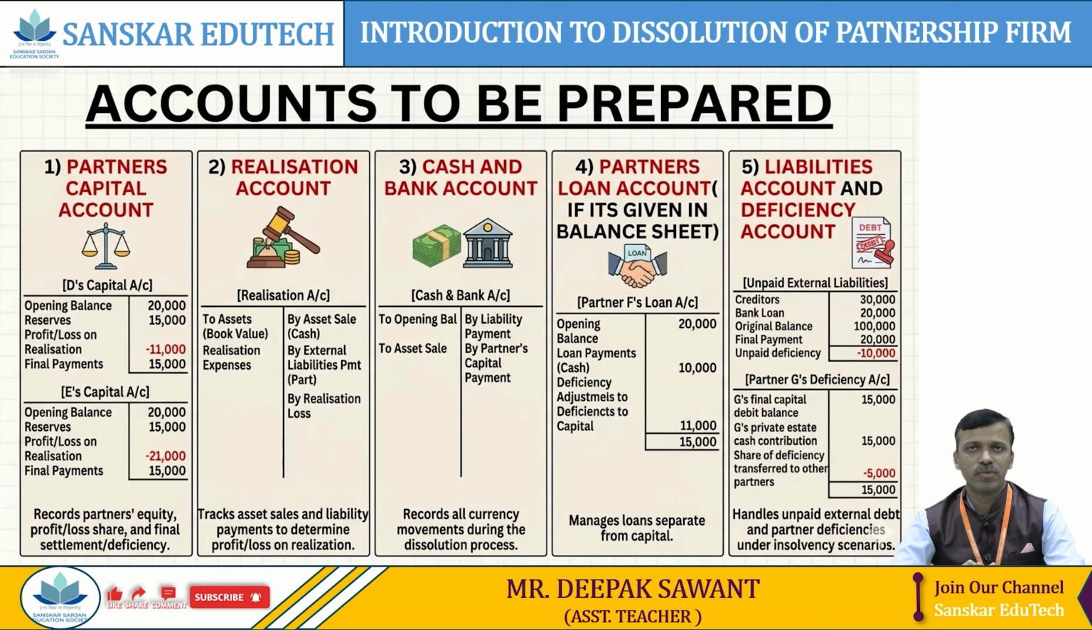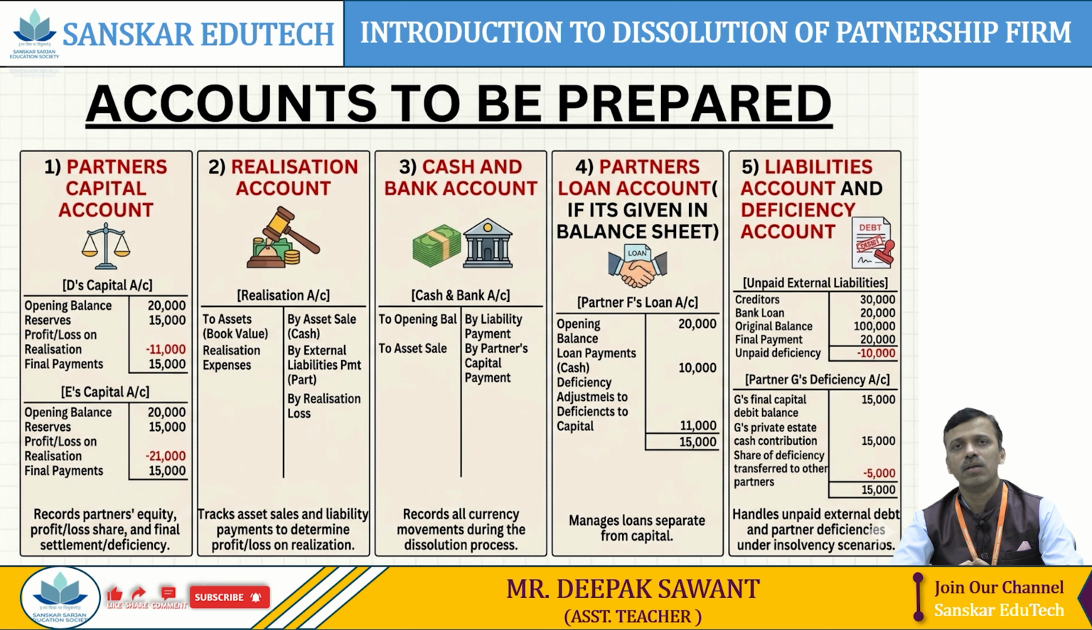Next, we see the accounts to be prepared for finalizing the dissolution statement. In the question of final accounts, we need to prepare the following accounting heads. Accounting heads are majorly important over here. First one, partners capital account. Second one, realization account. And third one is cash and bank. But along with these 3, one more account needs to be prepared, that is called partners loan account. We prepare the partners loan account when it is mentioned in the balance sheet.